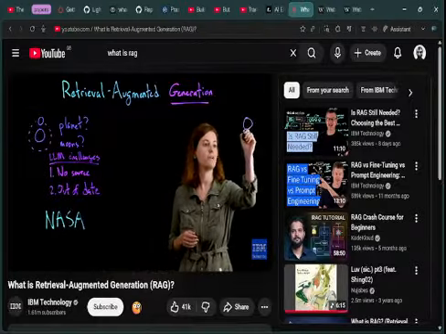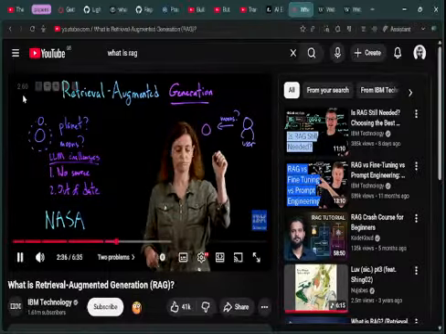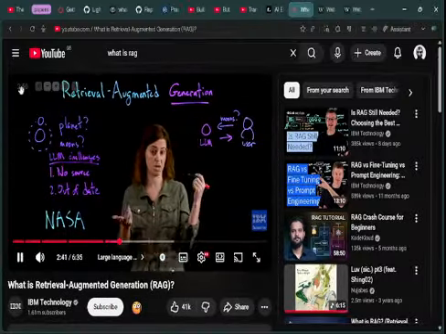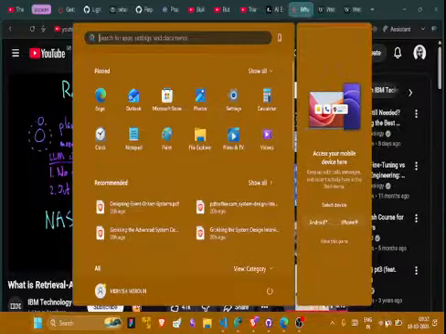Well, how would a large language model have answered this question? So let's say that I have a user asking this question about moons. A large language model would confidently say, okay, I have been trained, and from what I know in my parameters during my training, the answer is Jupiter. The answer is wrong, but we don't know. The large language model is very confident in what it answered.